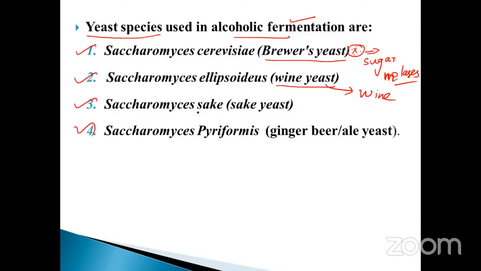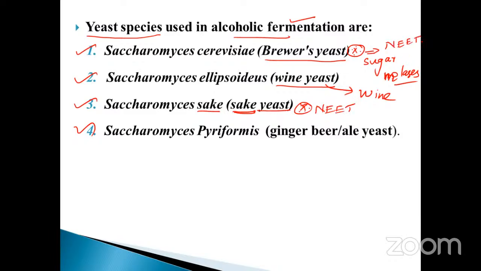And Saccharomyces sake. Okay, don't forget, my dear student. In Japanese people, Chinese people, it is also one of the favorite foods. They use sake yeast. It is also a question that has been asked many times in the exam, my dear. Soggy, just like toddy.